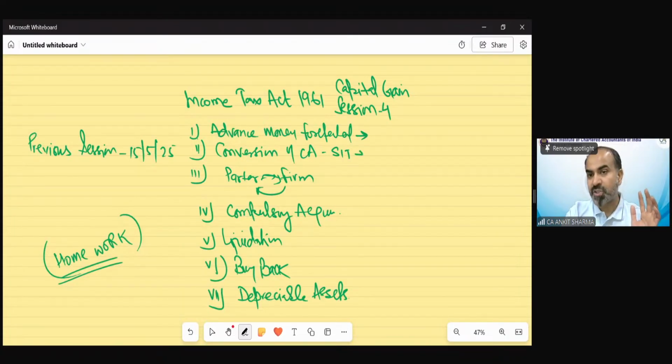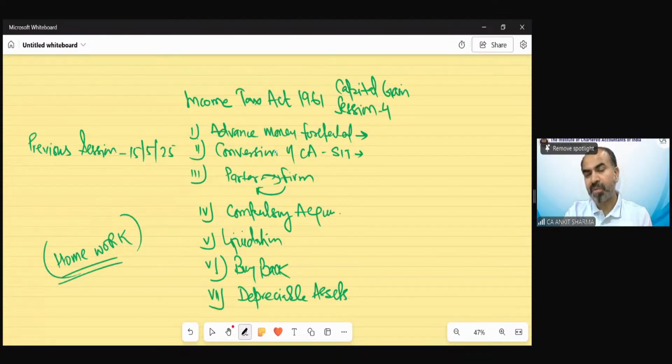Conversion of capital asset into stock in trade, we have seen it would amount to transfer, but its chargeability year would be different. It would be taxable in some other year, not in the year in which the capital asset is converted into stock in trade, but in the year in which the stock in trade is transferred. In that year, we are going to charge the capital gain as well as the PGBP income.